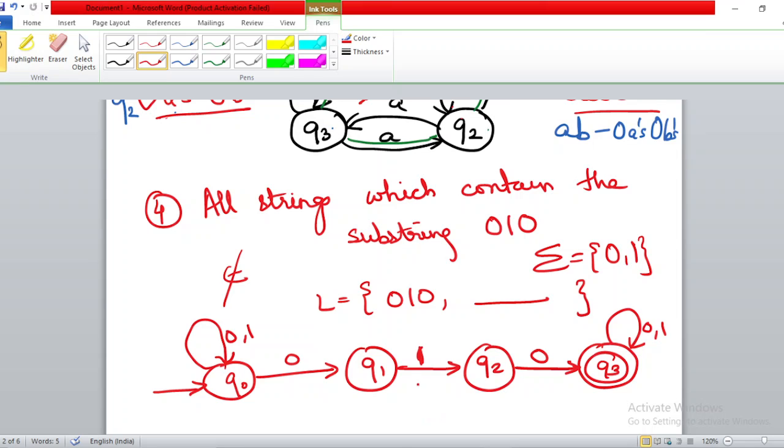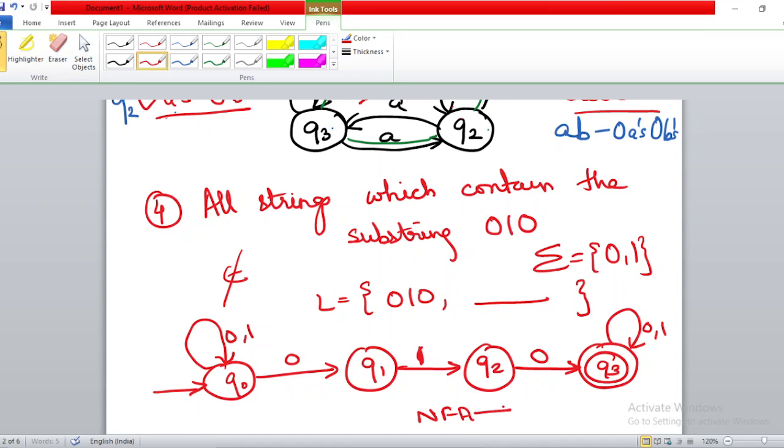Basically, is it your NFA or DFA? It is your NFA. Why NFA? Because you can see on state Q0, when you are giving input 0, you are in state Q0 as well as you are going to state Q1. That means on a particular input symbol you are going to more than one state. So that is why this is basically an NFA.